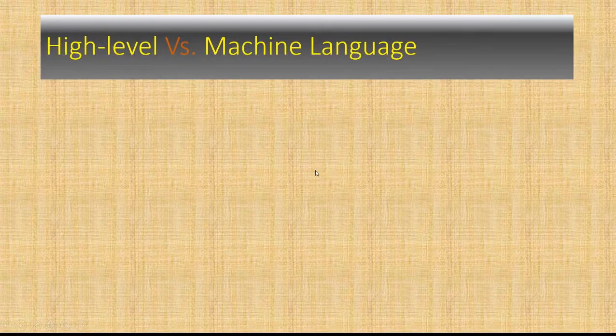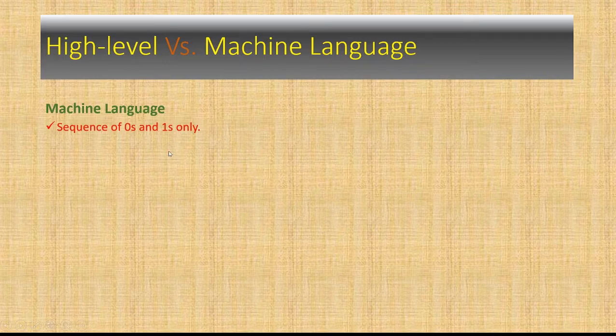You can see the high level versus machine language slide is open. Now we will learn about machine language first. Machine language is a sequence of zeros and ones. What does sequence mean? If you compare with the English language, English has alphabets or letters like A, B, C, D. By combining those letters we make meaningful words, then by combining meaningful words we make sentences.